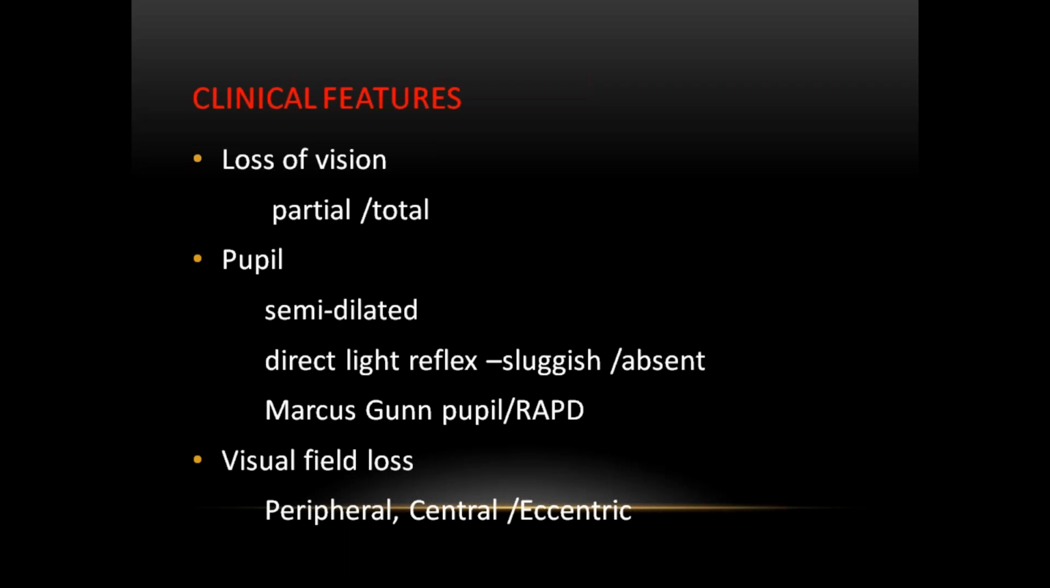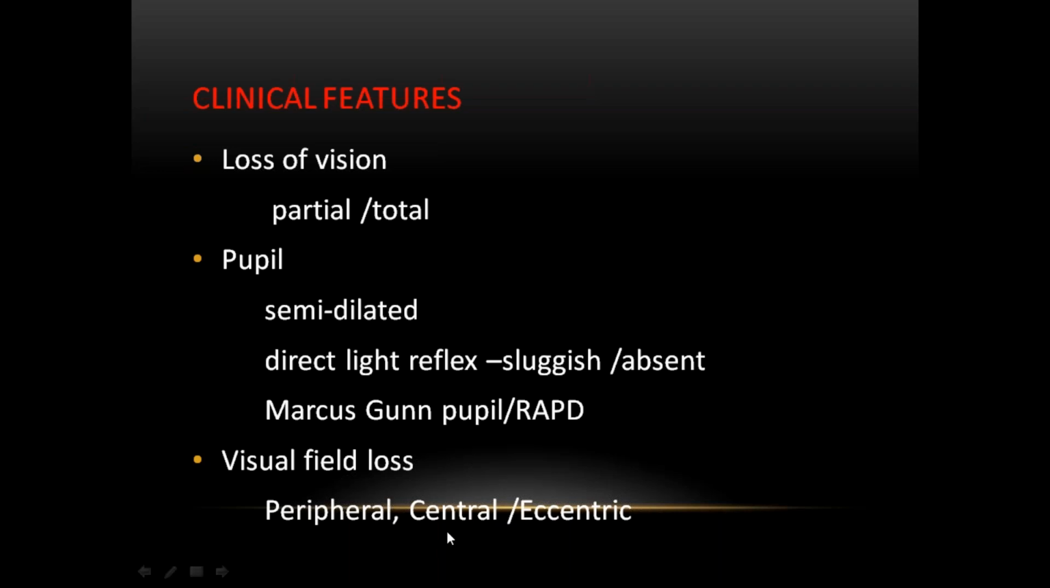You can elicit RAPD, relative afferent pupillary defect. Instead of constriction, there will be dilatation of the pupil. When you throw light alternatively from one eye to the other eye, in the affected eye, instead of constriction of the pupil, there will be dilatation of the pupil. That is called RAPD. The test for RAPD is the swinging flashlight test, alternatively throwing the light from one eye to the other eye. That is called swinging flashlight.